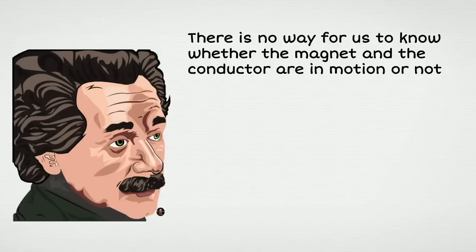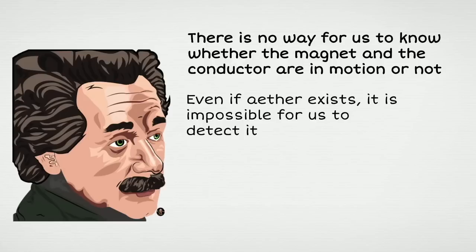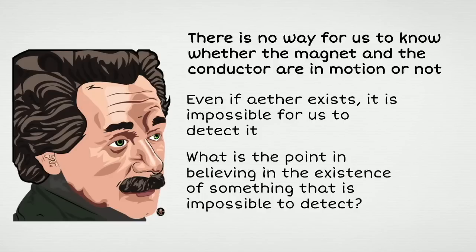In other words, even if this absolute frame of reference exists, then it is impossible for us to detect it. Einstein's thought experiment revealed that ether, if it exists, will always remain undetectable. Then Einstein asked, what is the point in believing in the existence of something that is impossible to detect?